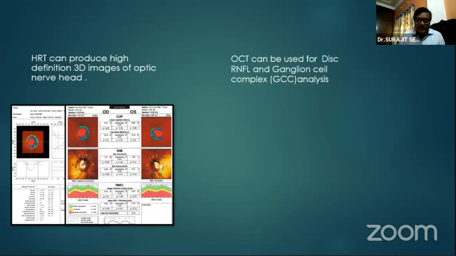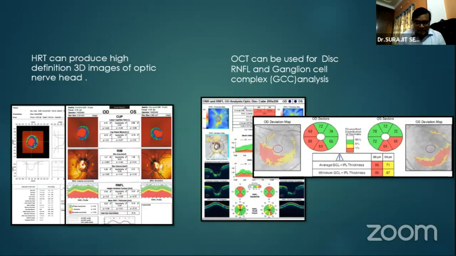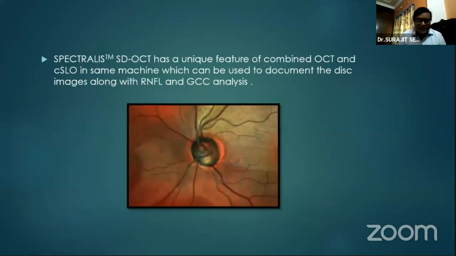And another machine is our optical coherence tomography. That OCT can be used for both disc evaluation and RNFL evaluation, along with ganglion cell complex analysis also, which are more helpful in the combined way to document and follow up the glaucoma patients. This Spectralis SDOCT machine has the unique feature of combined OCT and confocal scanning laser ophthalmoscope in the same machine, which can be used to document the disc images along with the RNFL and GCC analysis.